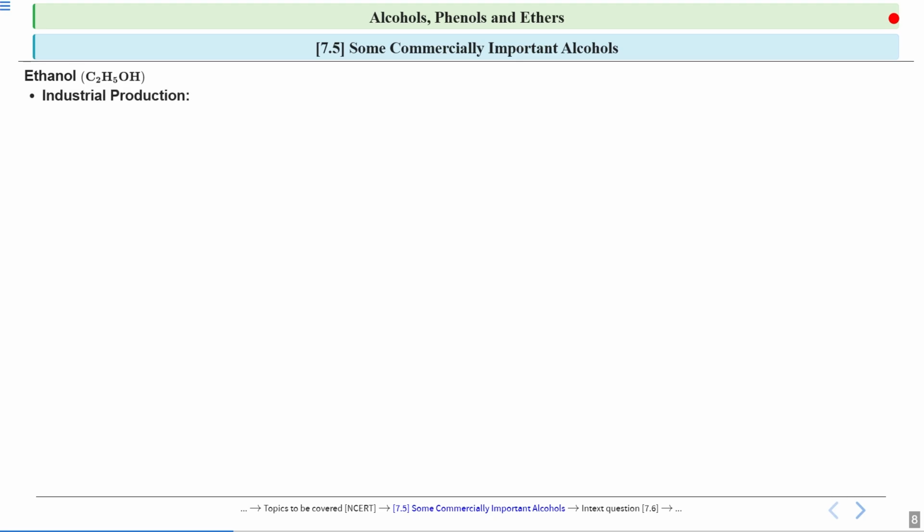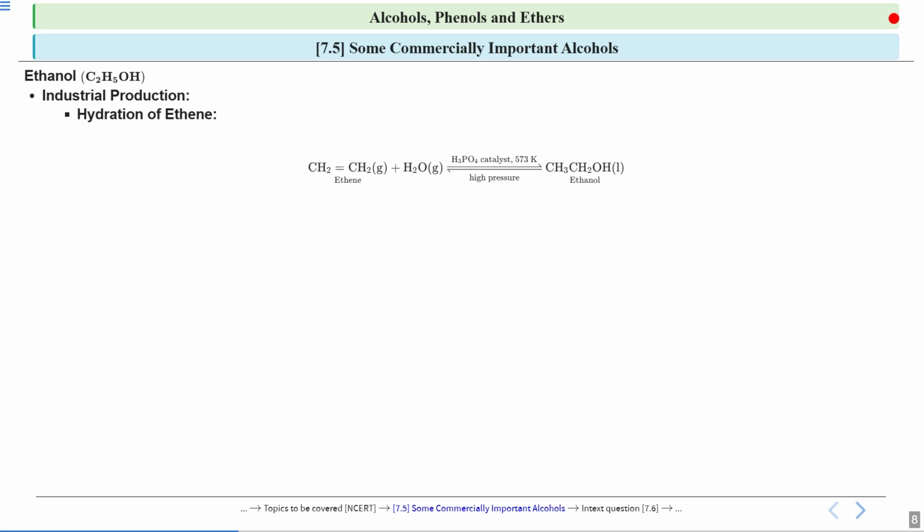Now, if we talk about the industrial production of ethanol, that is, how at industry level ethanol is produced, it is done by the hydration of ethene. Let us see how it is done. Look at this reaction. Hydration itself means that water must be used here. So ethene, when reacted with water in the presence of H3PO4 as a catalyst, at a temperature of 573 Kelvin and under high pressure, forms an alcohol, that is ethanol.